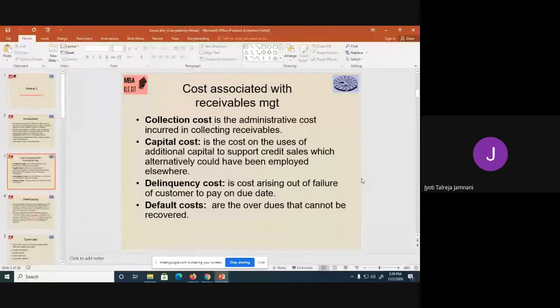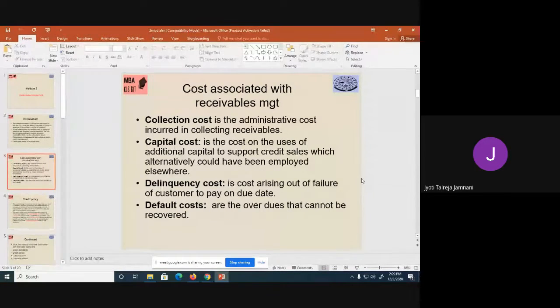The next is the delinquency cost. Now there is a very small difference between the delinquency cost and the default cost. So you need to remember it well. The delinquency cost is trying to say that the customer has failed to pay on the due date. It doesn't mean that the customer will not pay. He has failed to pay on the due date.